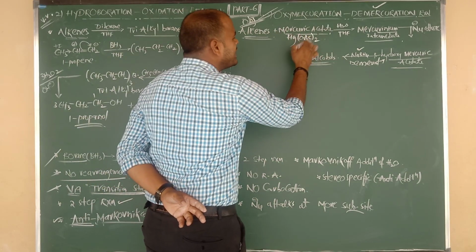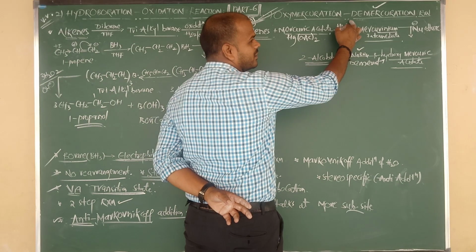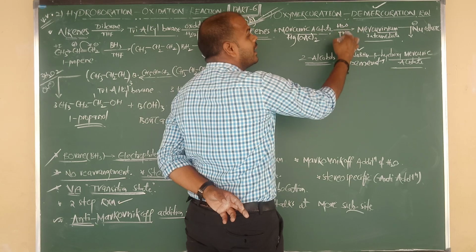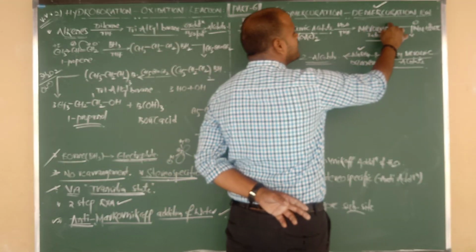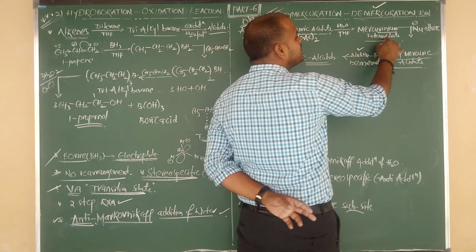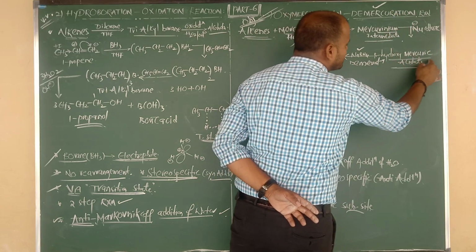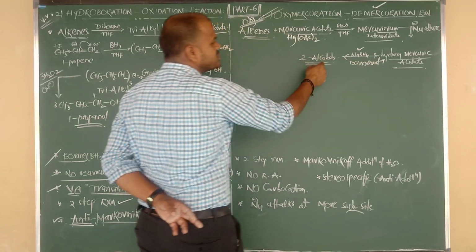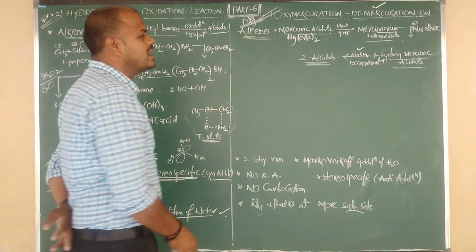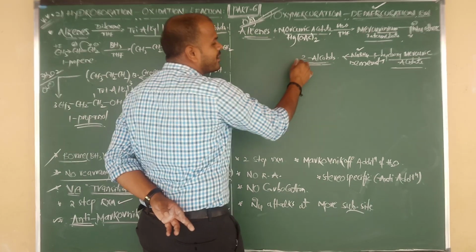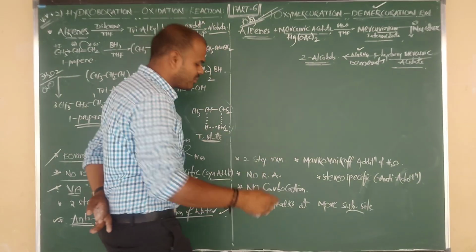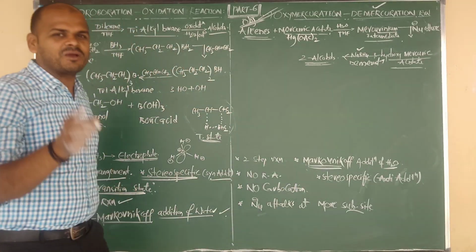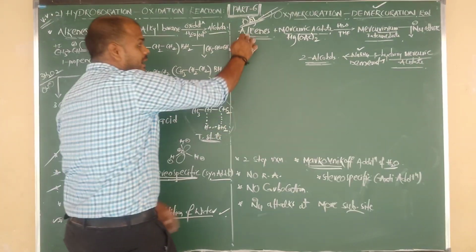Alkenes on reaction with mercuric acetate followed by reaction with water in presence of THF form an intermediate, the mercurinium intermediate, which upon nucleophilic attack gives one more intermediate, beta hydroxymercuric acetate. So upon demercuration, what is the product? 2 alcohol, which means OH should attack the second carbon as per Markovnikov addition. Now here, the addition of water takes place according to which rule, beta? Markovnikov rule. I will show the equation.